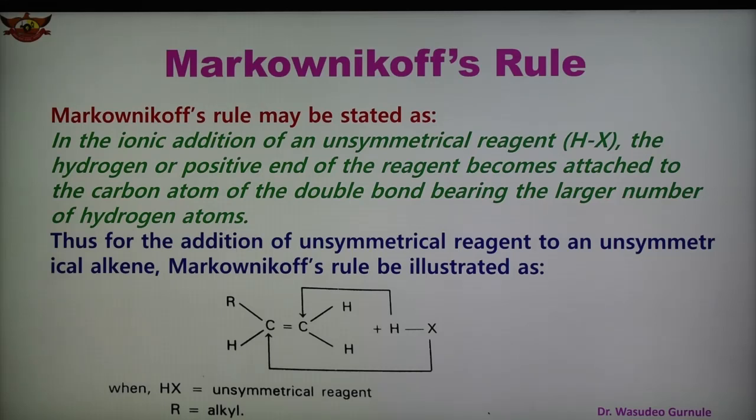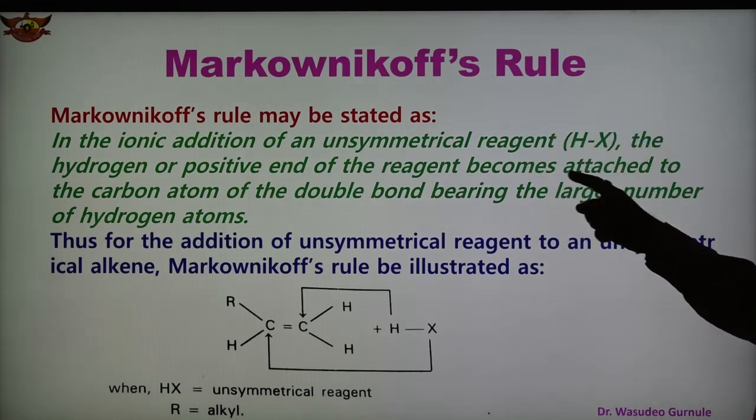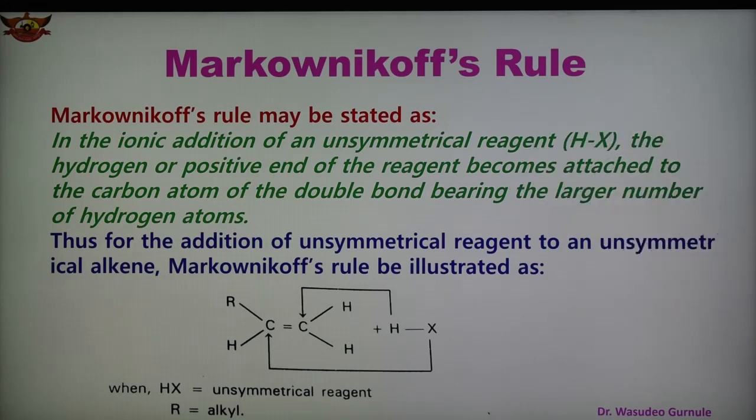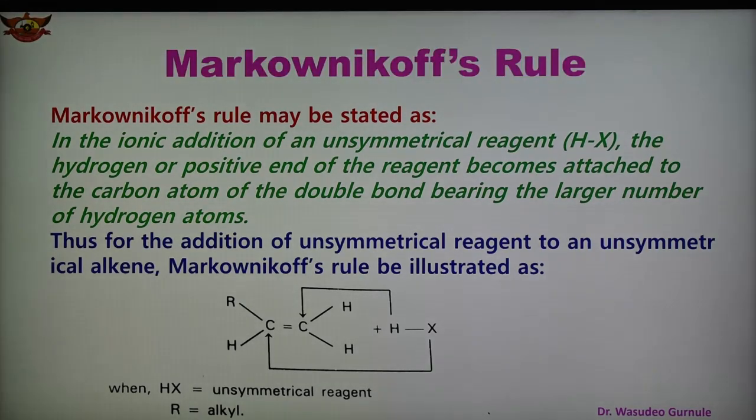And this rule can be stated as follows. In the ionic addition of an unsymmetrical reagent like HX to an unsymmetrical alkene, the hydrogen or positive end of the reagent, that is H plus X minus, becomes attached to the carbon atom of the double bond bearing the large number of hydrogen atoms. So the positive end attaches to the carbon which has more hydrogens. This is the statement of Markovnikov's rule.